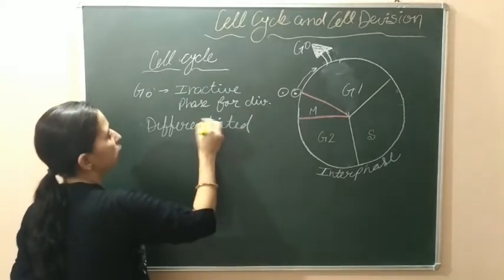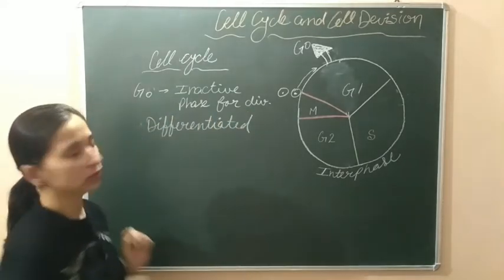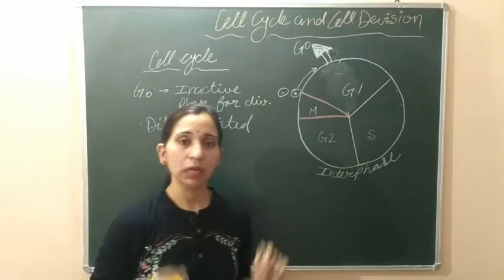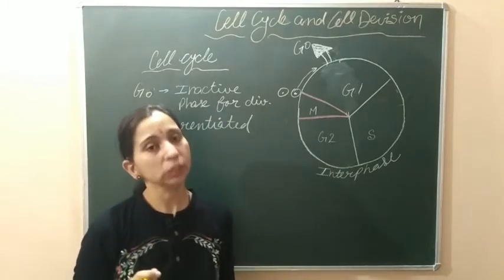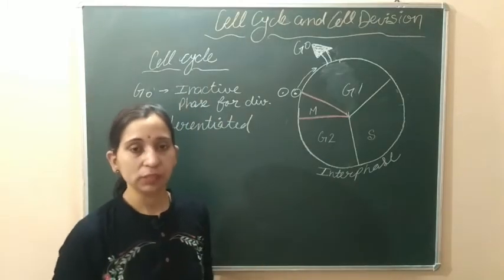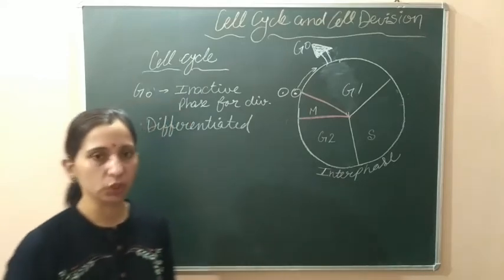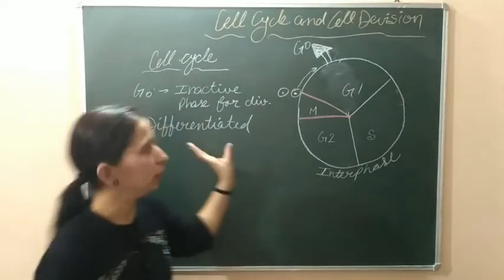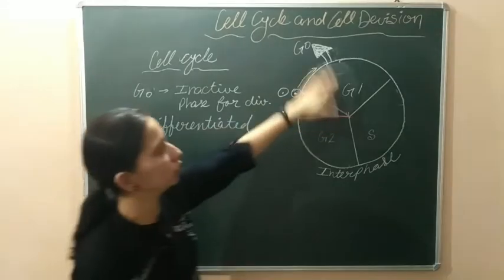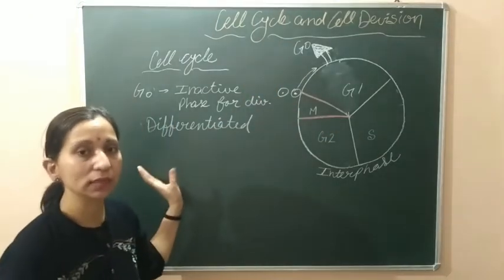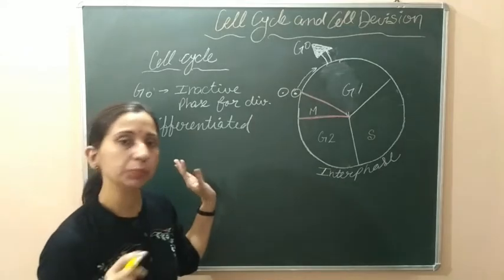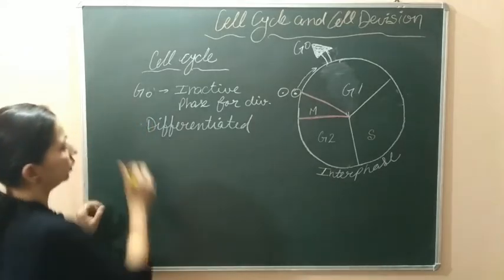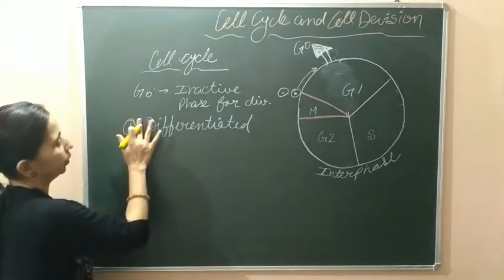So we can call the cell which enters into the G0 phase a differentiated cell or a specialized cell. It means the cell has now become specialized to do its function, for its working. There is no need to divide it further. So in the G0 phase, we call the cell a differentiated cell or a specialized cell. This is the first condition which we have to understand here.